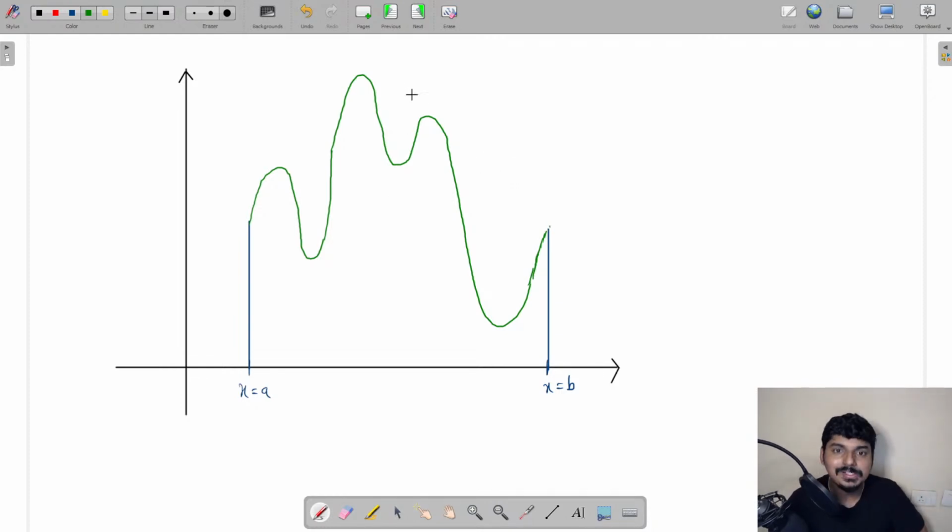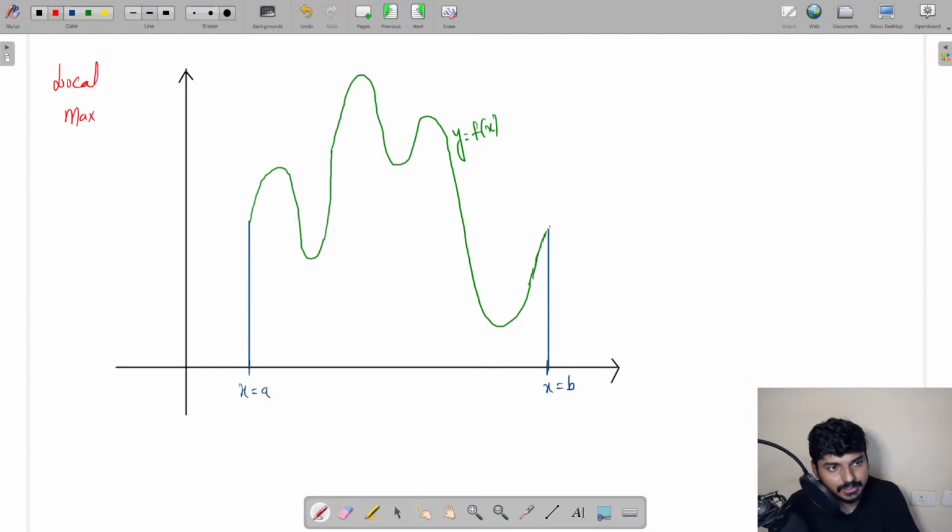Interesting graph. I don't know which equation will have this type of graph, but definitely some equation will. Now, guys, you need to understand what local maxima and local minima are. Stress upon the word local. There is a reason we call it local maxima and local minima.